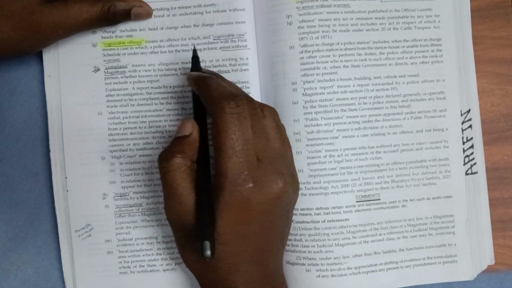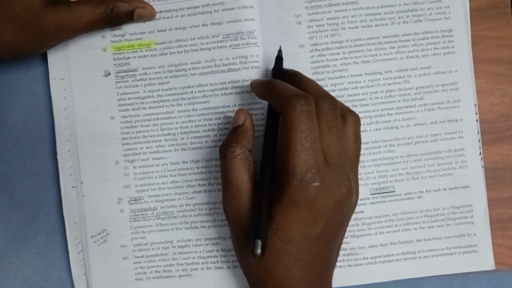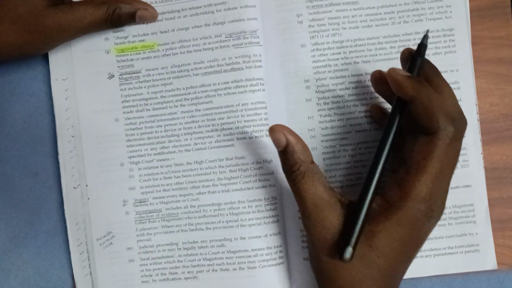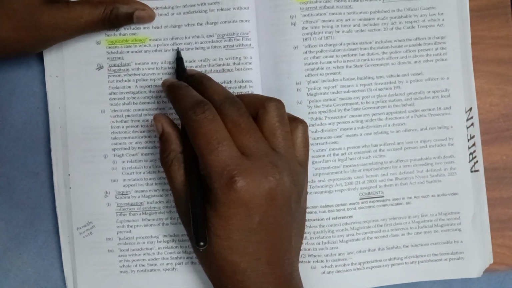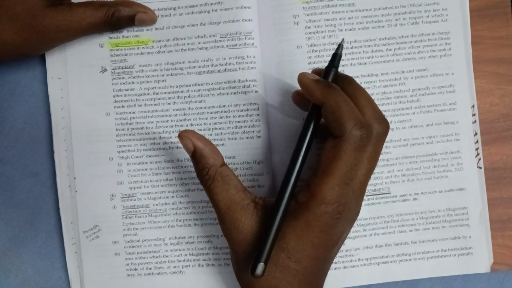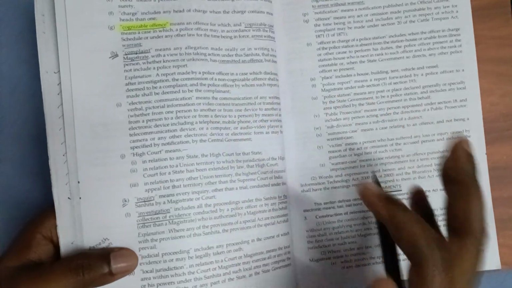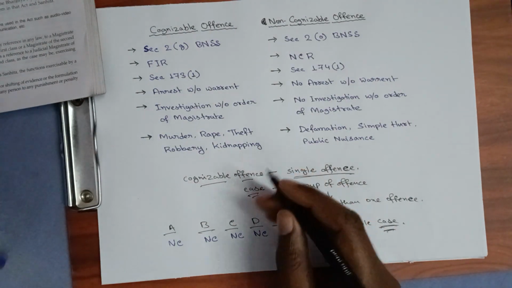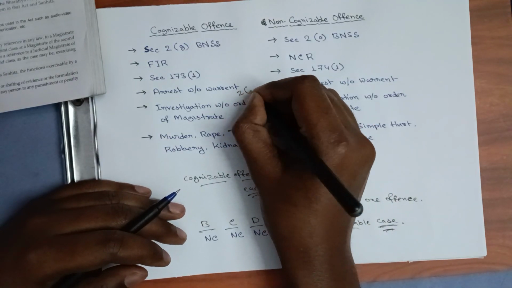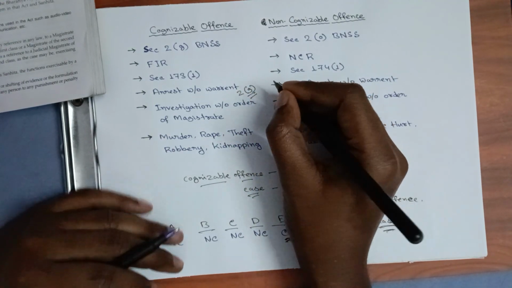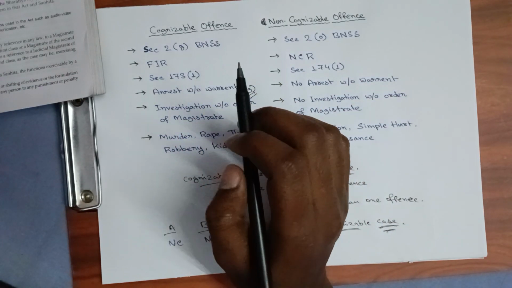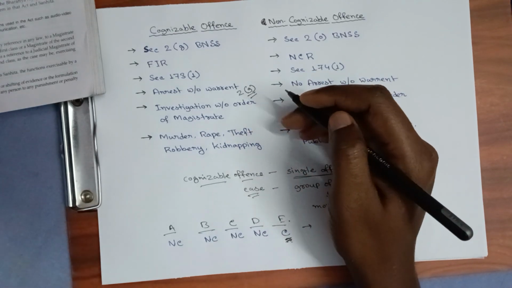Any other law means it is talking about the other laws that are there, for example the NDPS Act, the NI Act, and the POCSO Act. In those cases also, if it is a cognizable case, then the police officer may arrest without warrant. The police officer does not need the permission of the magistrate to arrest. So the power to arrest without warrant, we are getting from section 2(g) of BNSS. So if a police officer goes to arrest someone, the police officer can say that since you have committed a cognizable offense, I have the power to arrest you without warrant.